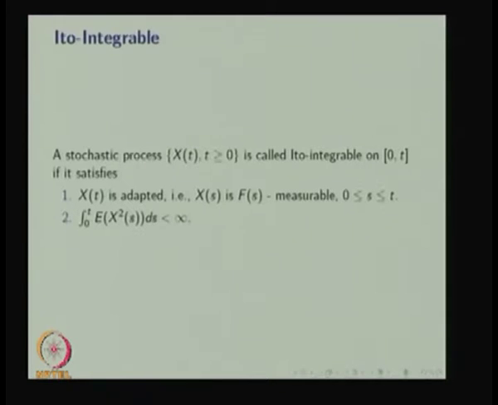So a stochastic process is called Ito integrable on the interval 0 to t if it satisfies the first condition, it is adapted, that means X of s is F of s measurable, and it is mean square integrable, that is, the integral from 0 to t of the expectation of X squared of s ds has to be finite.